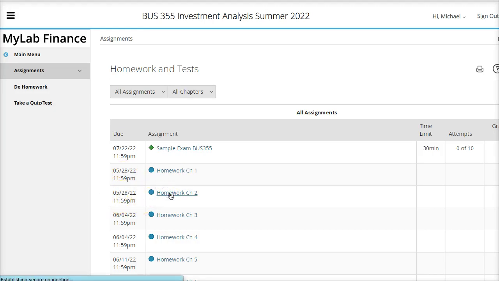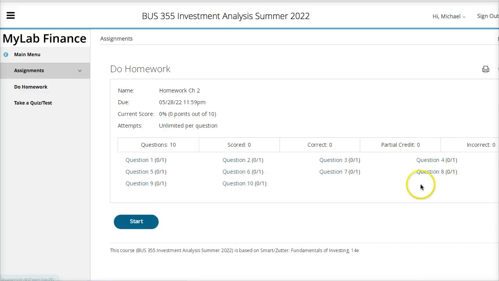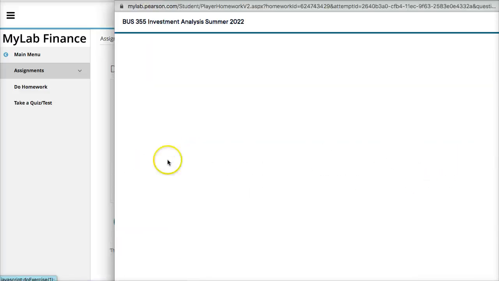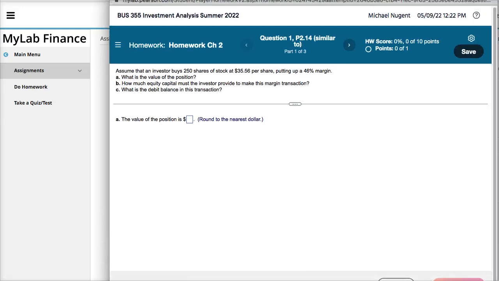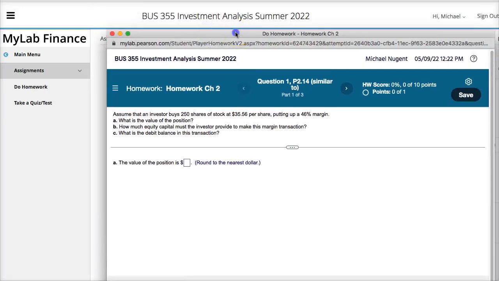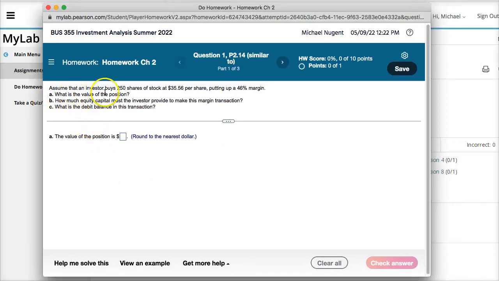So you click on the homework, and it's going to give you the question list. So you click on the question, and it's going to open up the question in the box like this. And then it's going to give you a question. What we're doing here is the investor buys 250 shares of stock, putting up 46% margin. So this is the margin question. So what is the value of the position? So it's looking for the total value of the position.